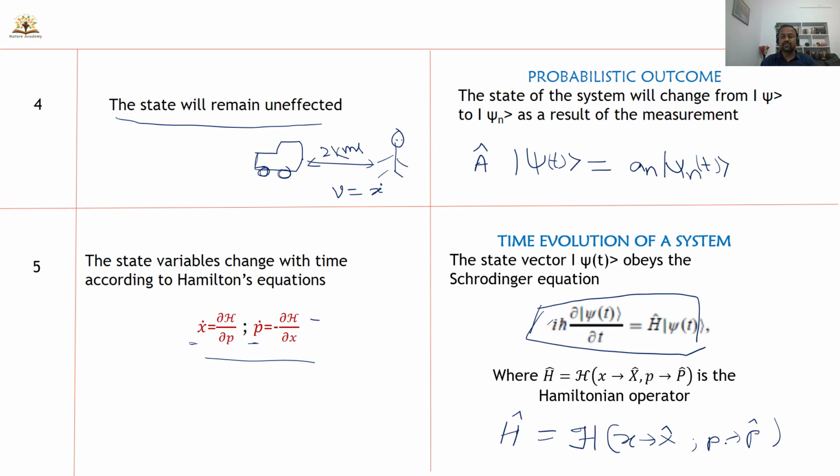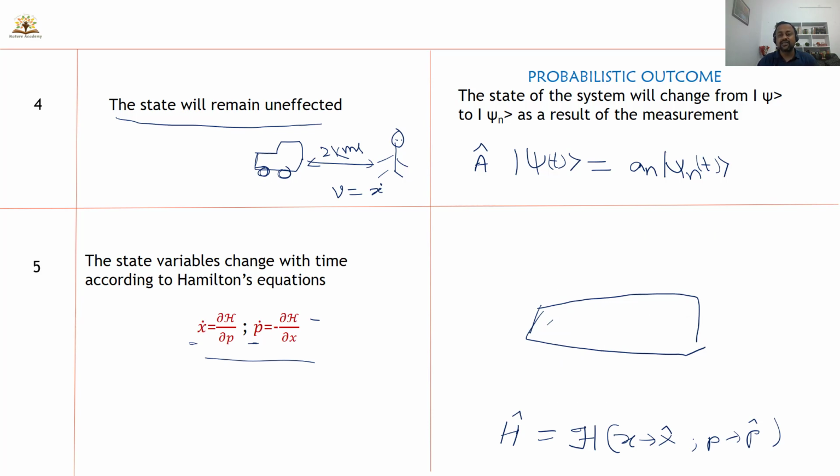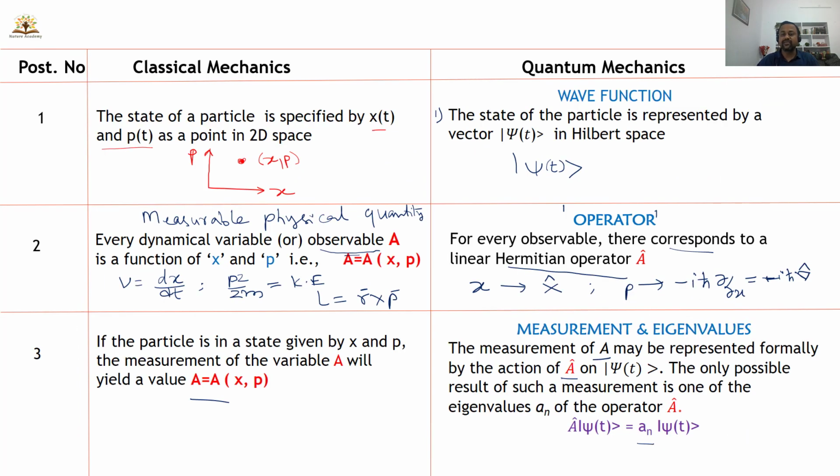So we have 5 postulates. The first postulate of quantum mechanics deals with the wave function. The wave function is used to describe the state of the system. The second postulate deals with the operator. For every measurable quantity, there corresponds one operator. And the third point deals with the measurement of the system and the resulting eigenvalues.